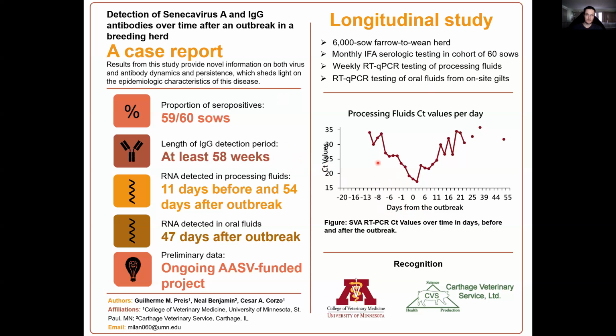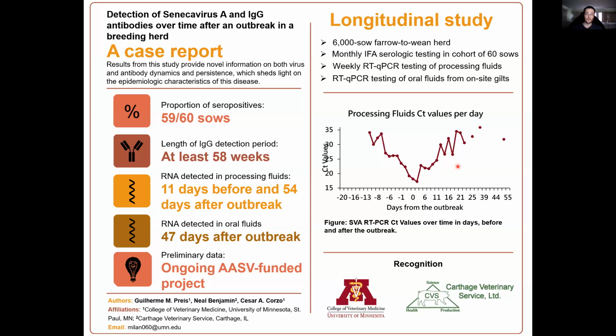And when we tested processing fluids that were stored, we saw that 11 days before we had pretty high CT values, but they were already positive. So this means that we started with a low amount of viral RNA copies, but at the time of the outbreak, we had CT values pretty low, in the 17 or 18 range, which means that we had a lot of RNA copies right at the time of the outbreak when the clinical signs started. And the CT values started constantly increasing, with the last time point of detection being 54 days after.